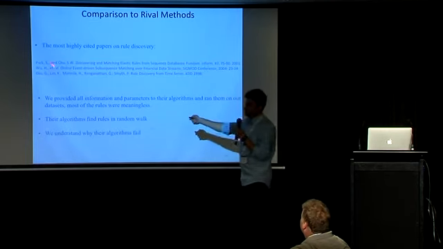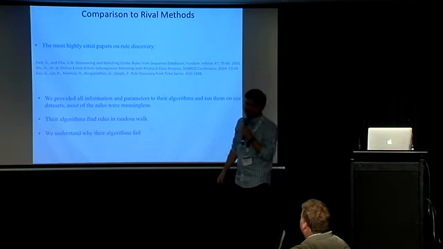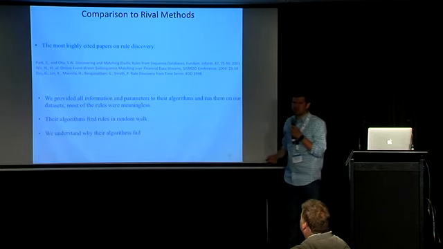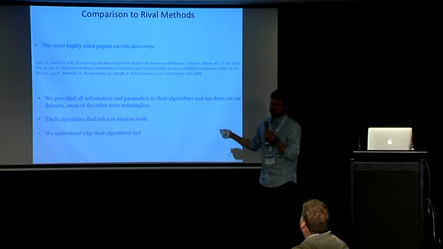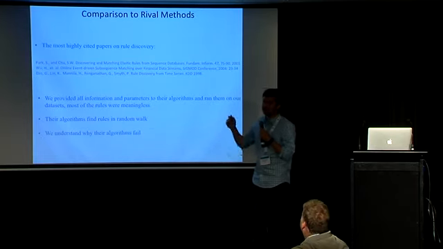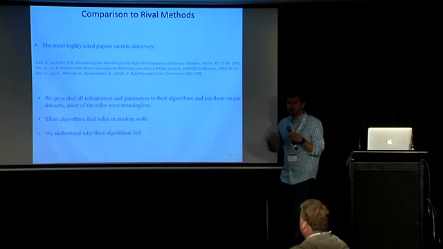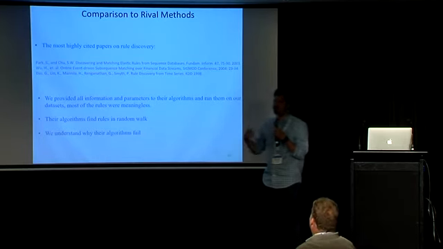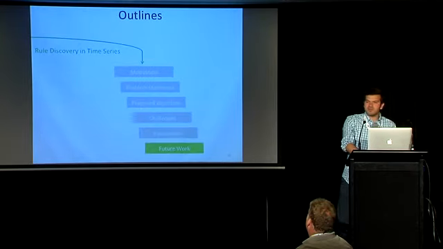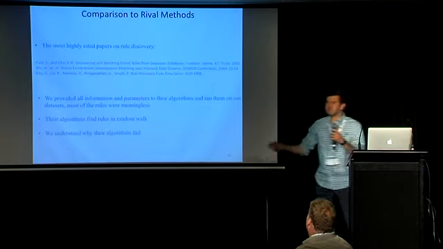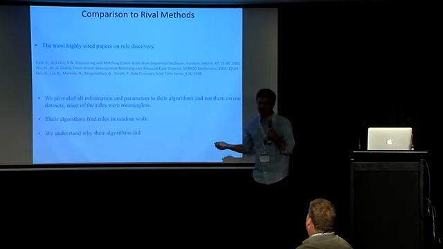These are 3 highly cited papers. The last one was the best paper award in KDD 98, and it already has 700, 800 citations. On the webpage of our paper, we compare our method to these methods, and we show that, for example, if you pass some random data to them, they will discover rules, which doesn't make sense. But in our case, as a sanity check, we passed some random data, and our algorithm did not discover any rules. The reason is that most of these papers try to explain the whole data. But what if the data is random? It doesn't make any sense, right?